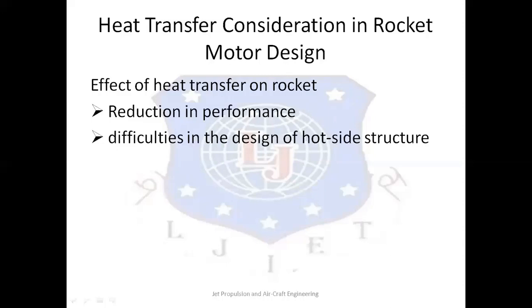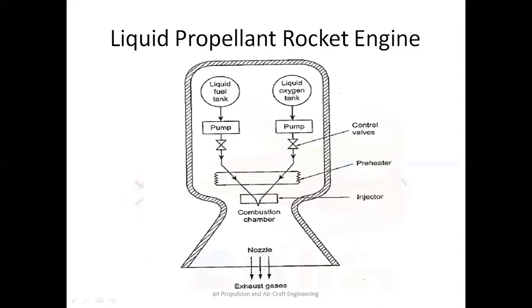Now let's move forward to the next type of rocket engine, which is the liquid propellant rocket engine, and it is shown in this slide. You can see the main components are basically two different tanks to store fuel and oxygen, then a pump for each tank, control valves also used for each tank, then we use the preheater as we discussed in the previous topic.